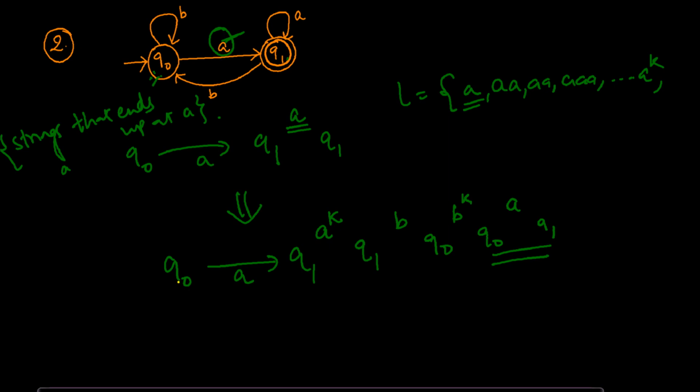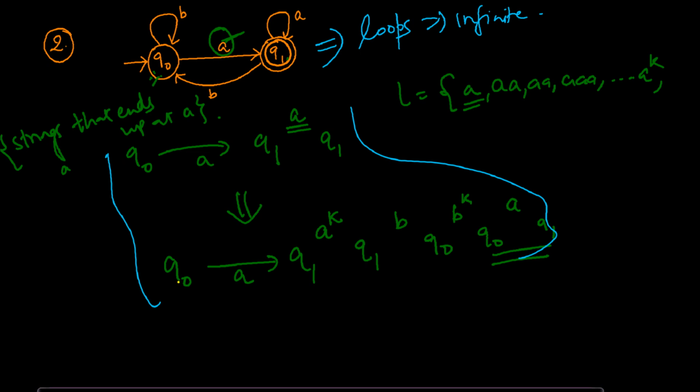So this was one example where, because there are loops, it is an infinite language, and this was just a demonstration of how infinite languages are accepted. But if you have to guess what the language is, you just look at the initial state and see how you are going to reach the final state, from the initial state or from any other state.